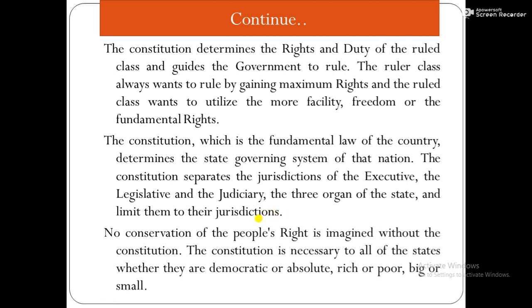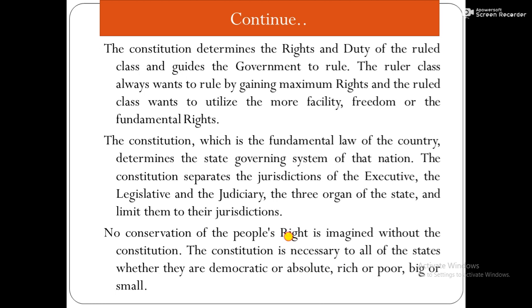Similarly, no conservation of the people's rights is imagined without the Constitution. No protection of people's rights is imagined without the Constitution. Conservation means protection. The Constitution is necessary to all states, whether they are democratic, absolute, rich, poor, big, or small. Whatever the country may be, democrat or monarch, each and every type of nation needs the Constitution.